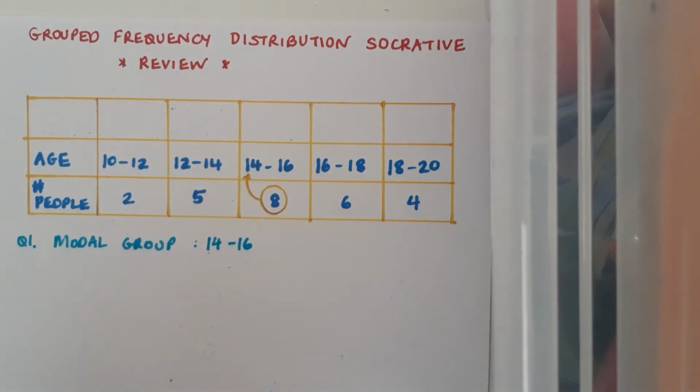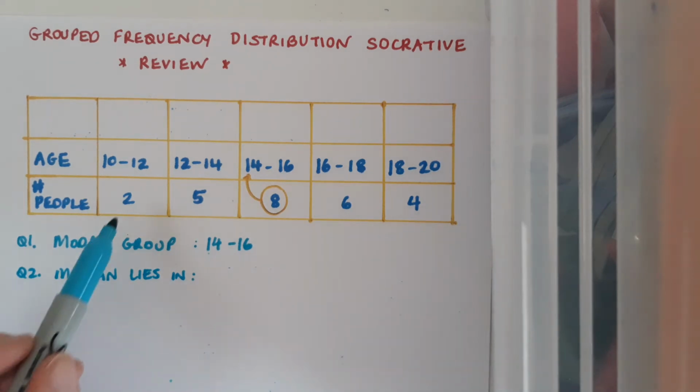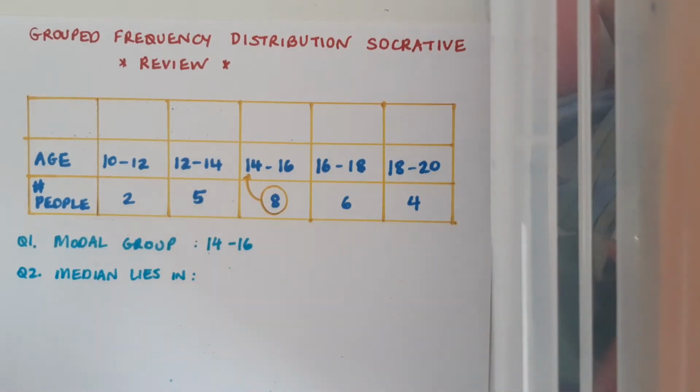Question 2 asks us in which group does the median lie? Well, to figure this out, I first of all need to know how many pieces of data I'm dealing with. So I need to take my frequencies and add them up. So the frequencies add up to 25. When I want to locate where the median should be, it's my regular (n+1)/2 formula. Don't forget, like we said before, summation f and n are the same thing.